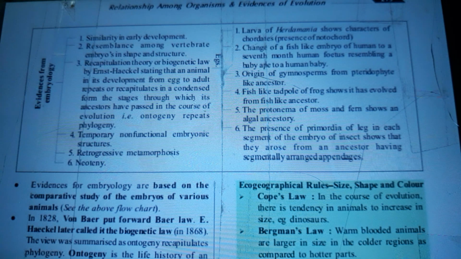The protonema of moss and fern shows an algal ancestry. The presence of primordia of legs in each segment of the embryo of insects shows that they arose from an ancestor having segmentally arranged appendages.